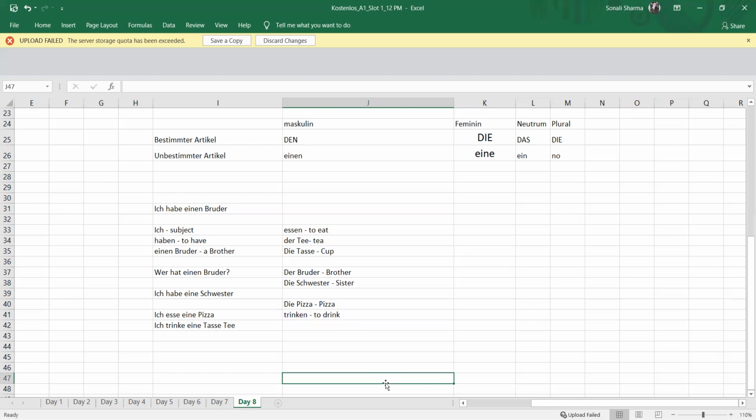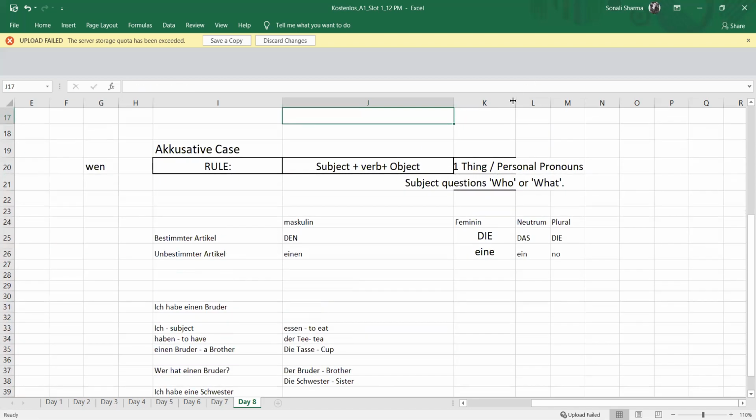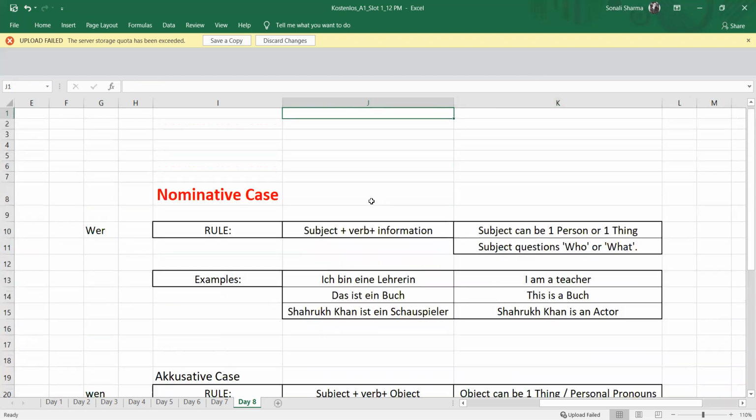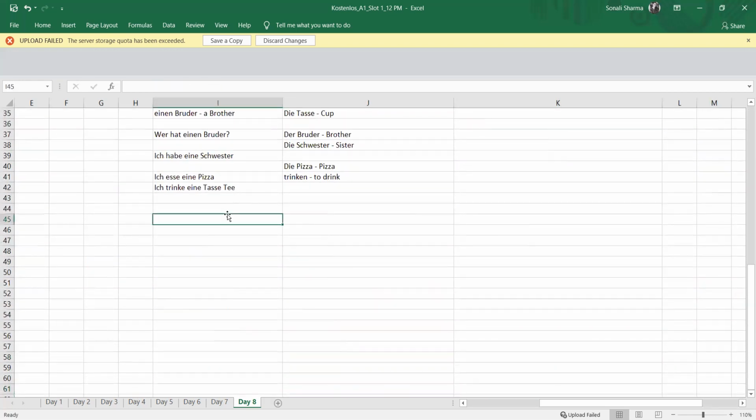So let's move towards the transportation part. I hope this topic is clear. First, what you have to do is go through the nominative part. You can see we are talking about only one thing, right? Das ist ein Buch. This is a book. And if I say das ist ein Buch, we know this sentence is our nominative.